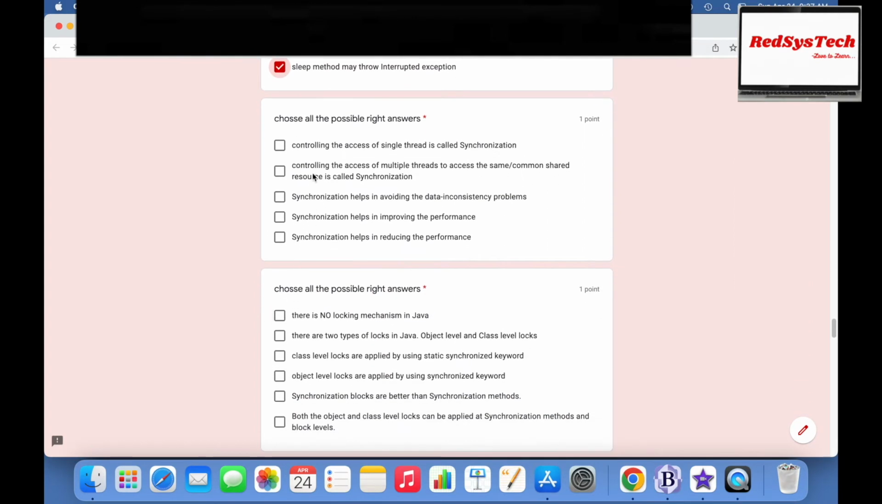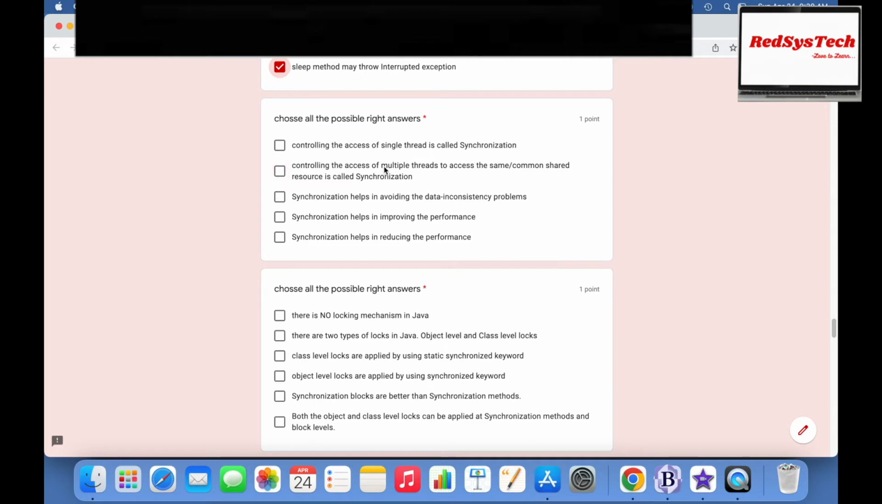Choose all the possible right answers. Controlling the access of a single thread is called synchronization. Controlling the access of multiple threads to the same or common shared resource is called synchronization. So if you have a single thread, there is no point in synchronization. So the first option, A, is not a right answer.